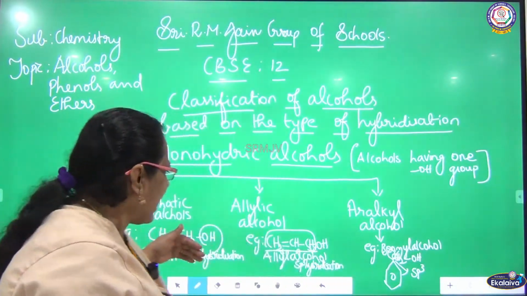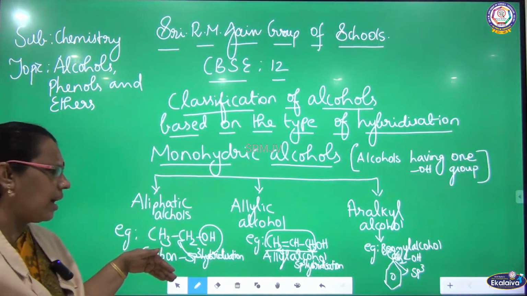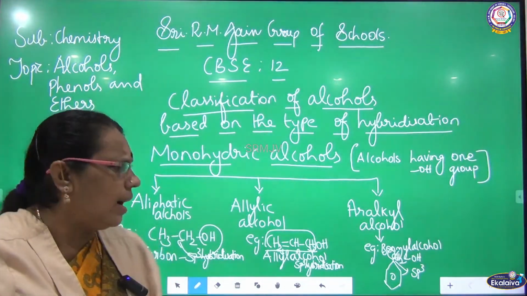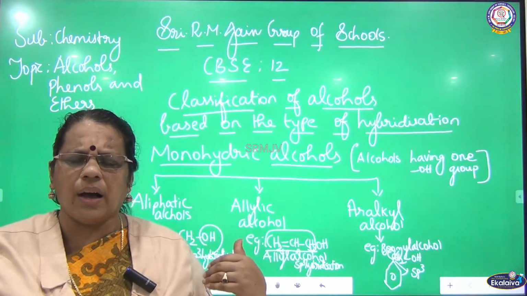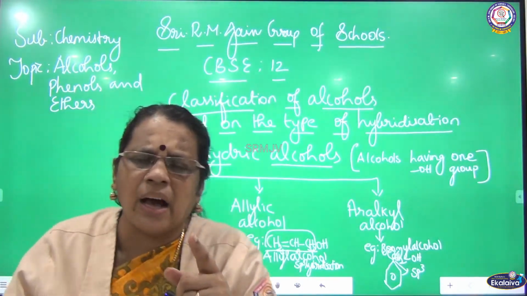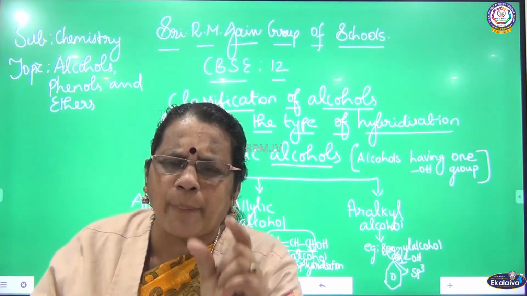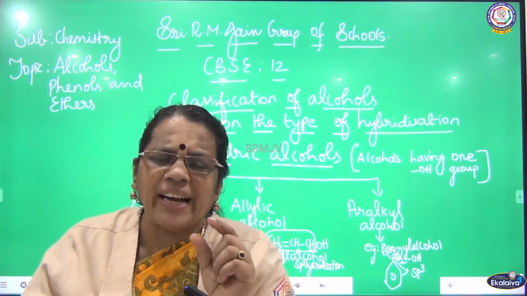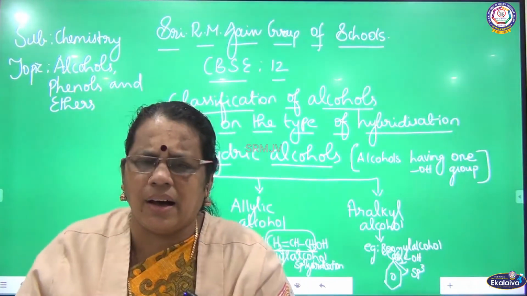So I have classified based on the hybridization as aliphatic alcohol, allylic alcohol and aralkyl alcohol. What are aliphatic alcohols? I have given the example ethanol. Ethyl, methyl, propyl, all these are aliphatic groups, so we can call it aliphatic alcohol.